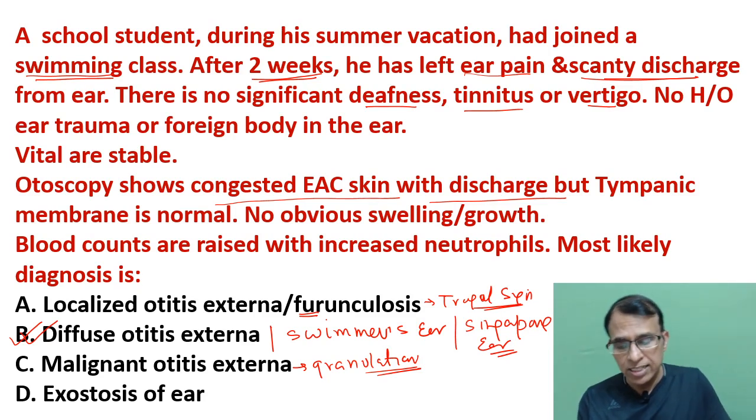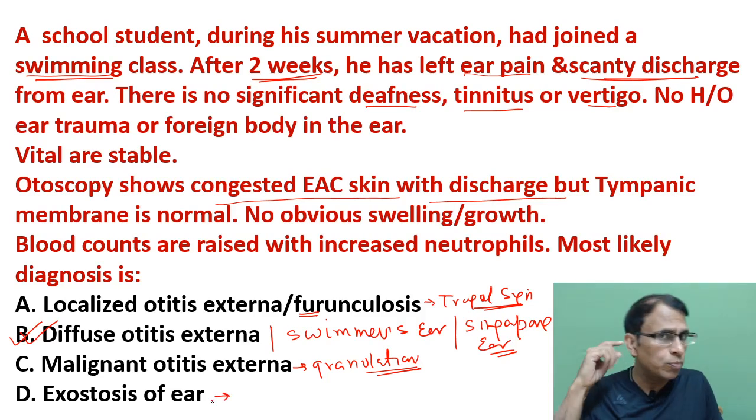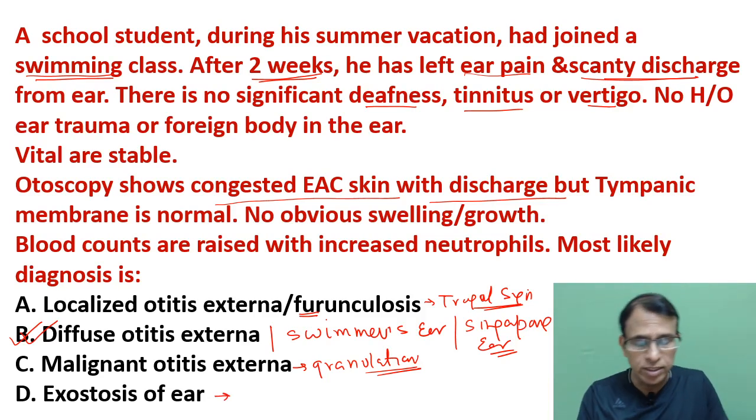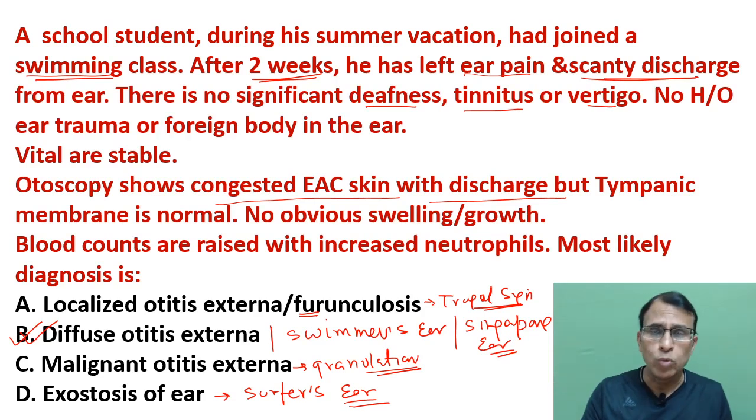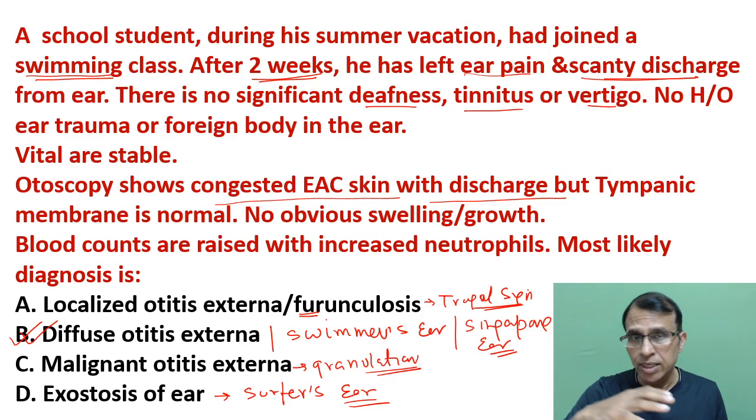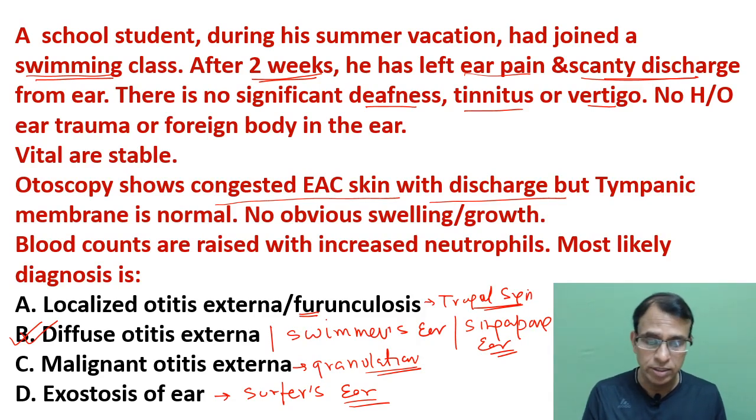And exostosis is a swelling in the bone of the canal. It is seen in surfers, people who go for surfing, and that's why it's also called surfer's ear. People who go for white water surfing or cold water surfing, when that cold water goes inside, that causes a swelling on the bone and the canal gets occluded, and that's called exostosis of the ear.